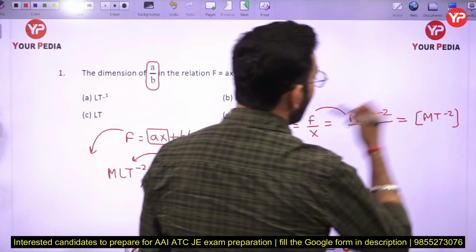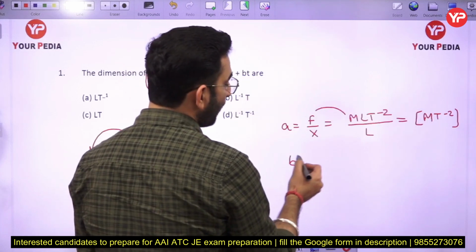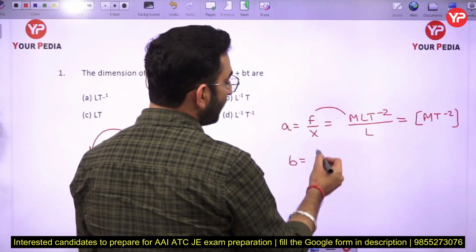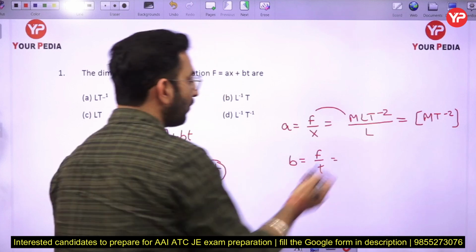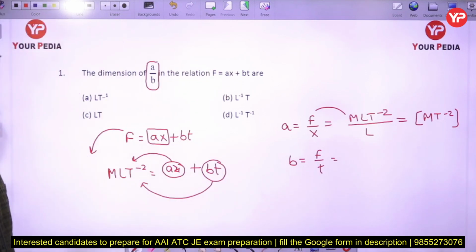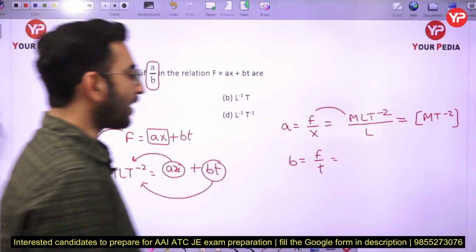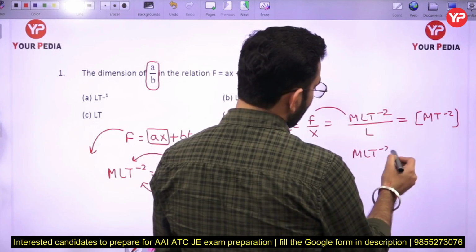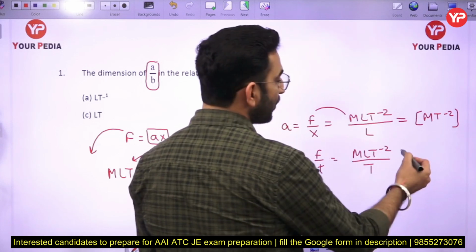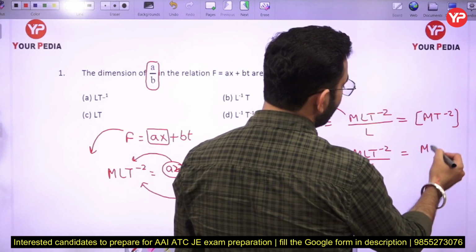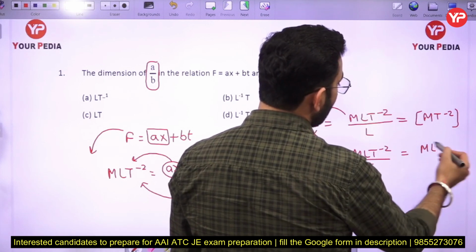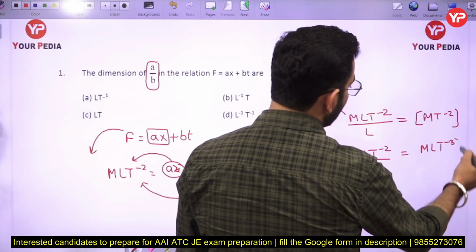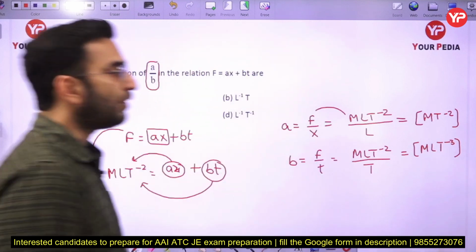Similarly for B, B is equal to F by T. Again F is MLT minus 2 and T is the capital T. If you simplify it further, you get the dimension as MLT minus 3.